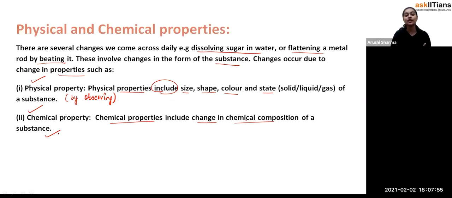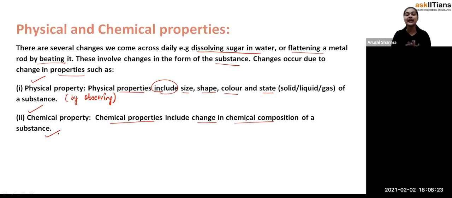Right now what you have to learn is what the physical properties and the chemical properties are, and why so many changes are going on around us. Whenever there is a change in the physical properties or in the chemical properties, we observe physical change and chemical change. We'll see what the other properties of the physical change as well as the chemical change are.